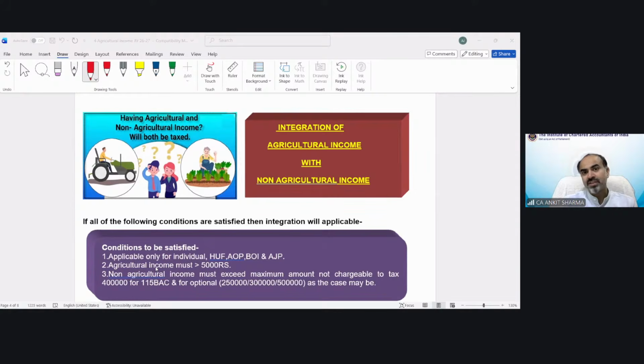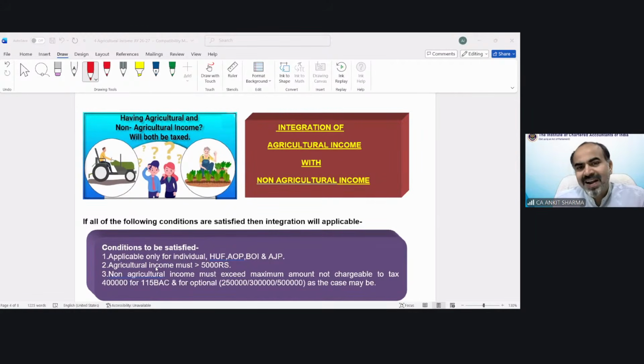So this has no connection with your mathematics, integration, etc. So do not worry about it. This integration means consolidation, combination, or you can say inclusion, addition. But why is this provision here?